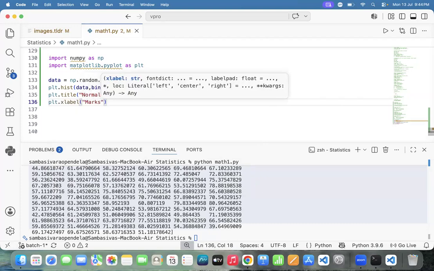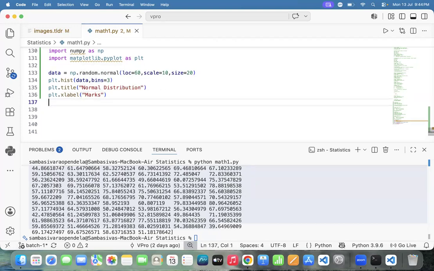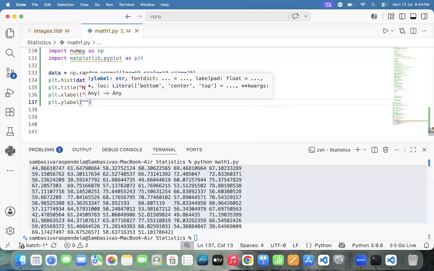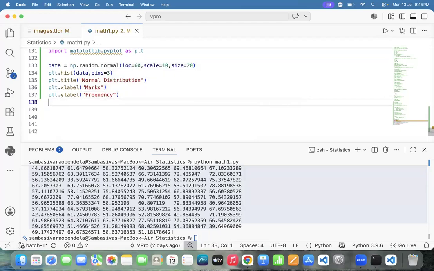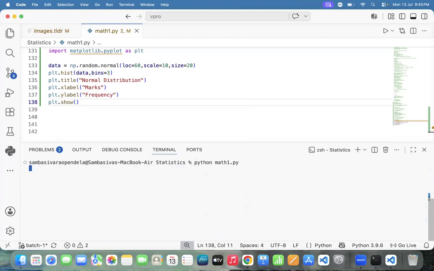Marks. How to specify y label? plt.ylabel. And here what we need to replace? Frequency. How to show the graph? plt.show. Plot dot show, automatically we're able to show the graph.